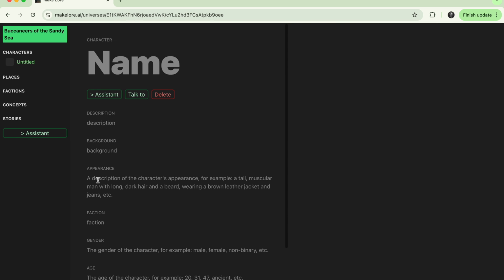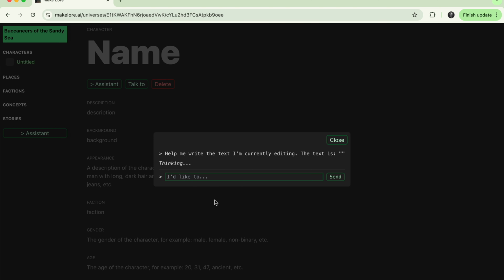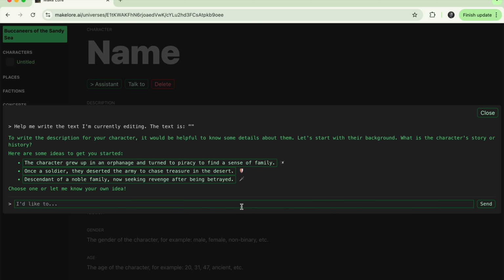And this is quite similar. You can start here with the description, for instance, but you could start with any field. And if you don't have an idea for your character yet, what you can do is go into this assistant here as well. And when you click that, this brings up this chat, which is similar to ChatGPT, but it's going to use all of the information in the universe and then come up with some questions for you to help guide the creation of this character. So here are some ideas to get you started.